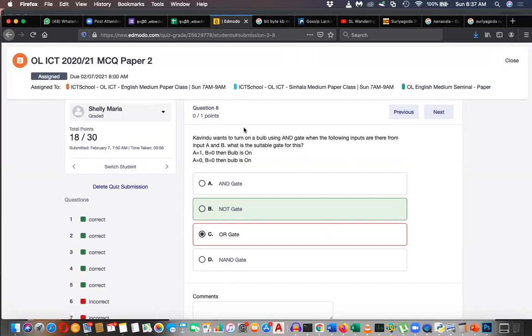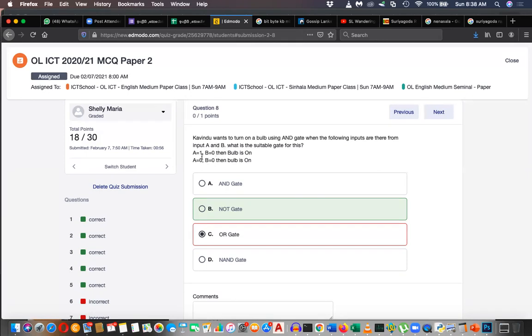So what gate do you need in addition to the AND gate? Yes, you need an AND gate. In addition to the AND gate, what do you need? Not gate. Yes, exactly. You need a NOT gate, because if A is 1 and B is 0, you cannot make B 1. An AND gate will output 1 only if all inputs are 1. So you should remember the theory.